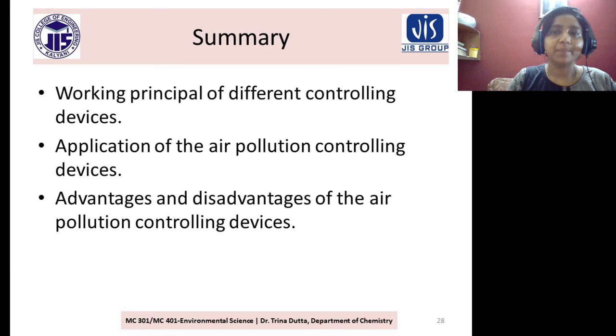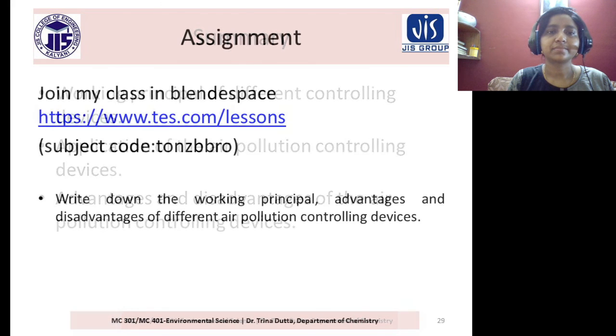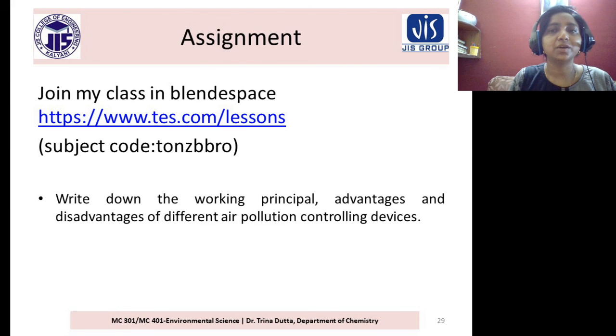So if we summarize what you have learned: the working principle of different controlling devices, application of the air pollution controlling devices, advantages and disadvantages of the air pollution controlling devices. And this is your home assignment.